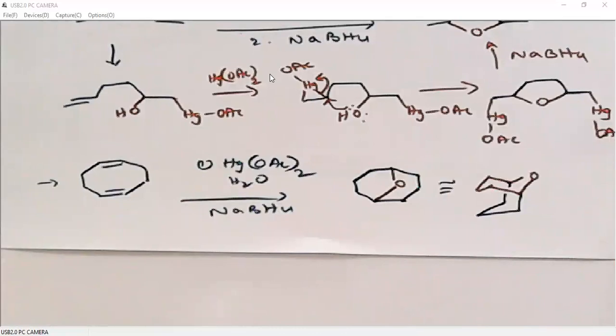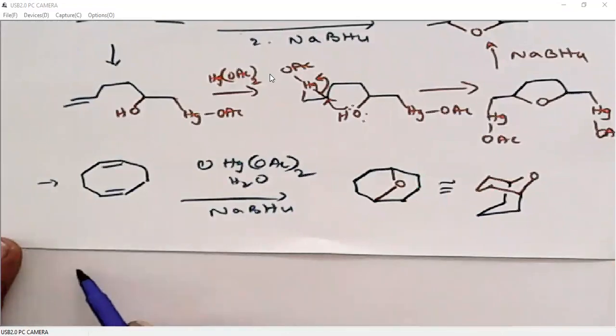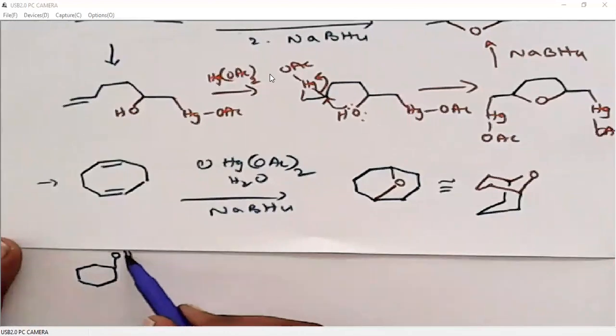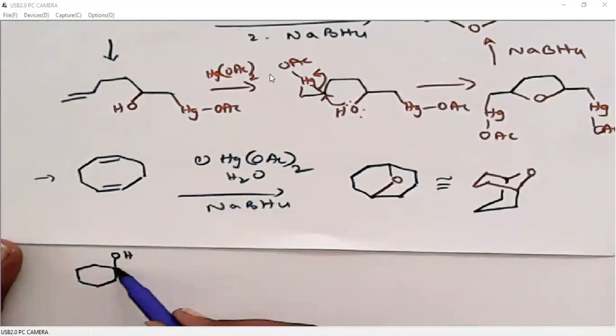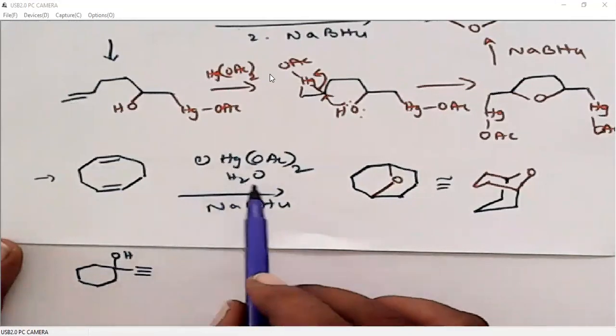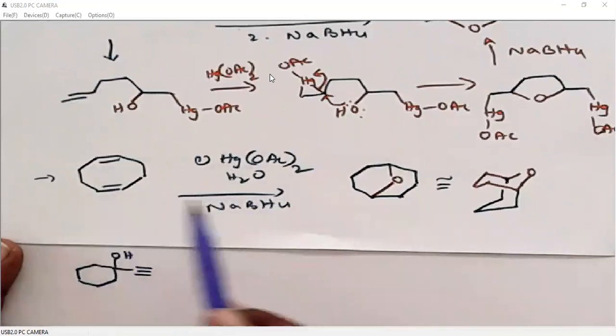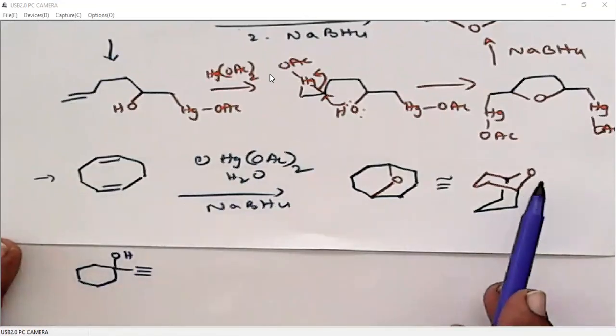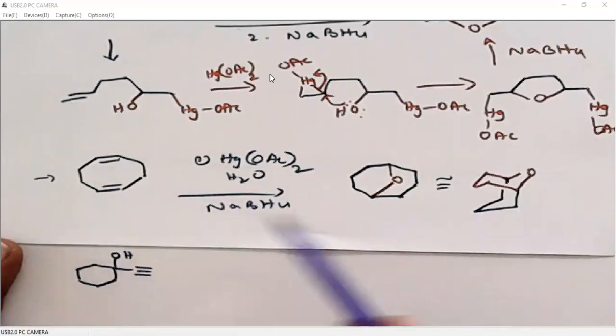I will give you one more example, the last example on the oxymercuration, demercuration system. When we have a triple bond of this kind, when we apply the oxymercuration, demercuration reaction on a double bond, what we will get? We will get an alcohol. If two double bonds are there, we will get an ether.